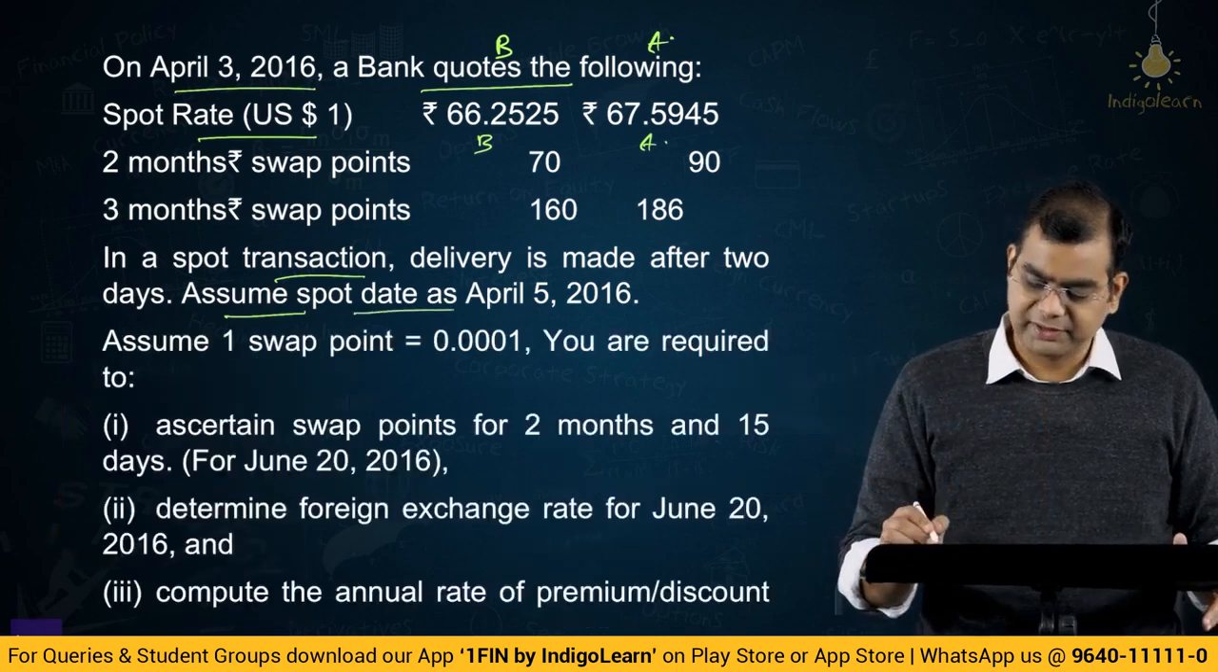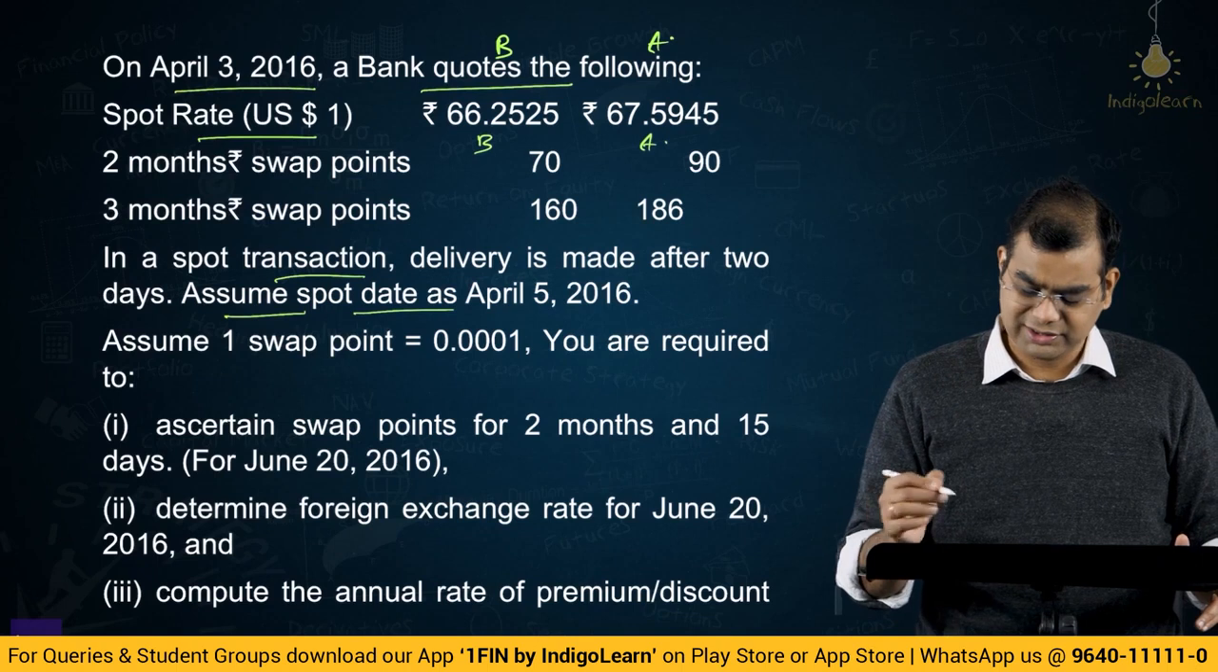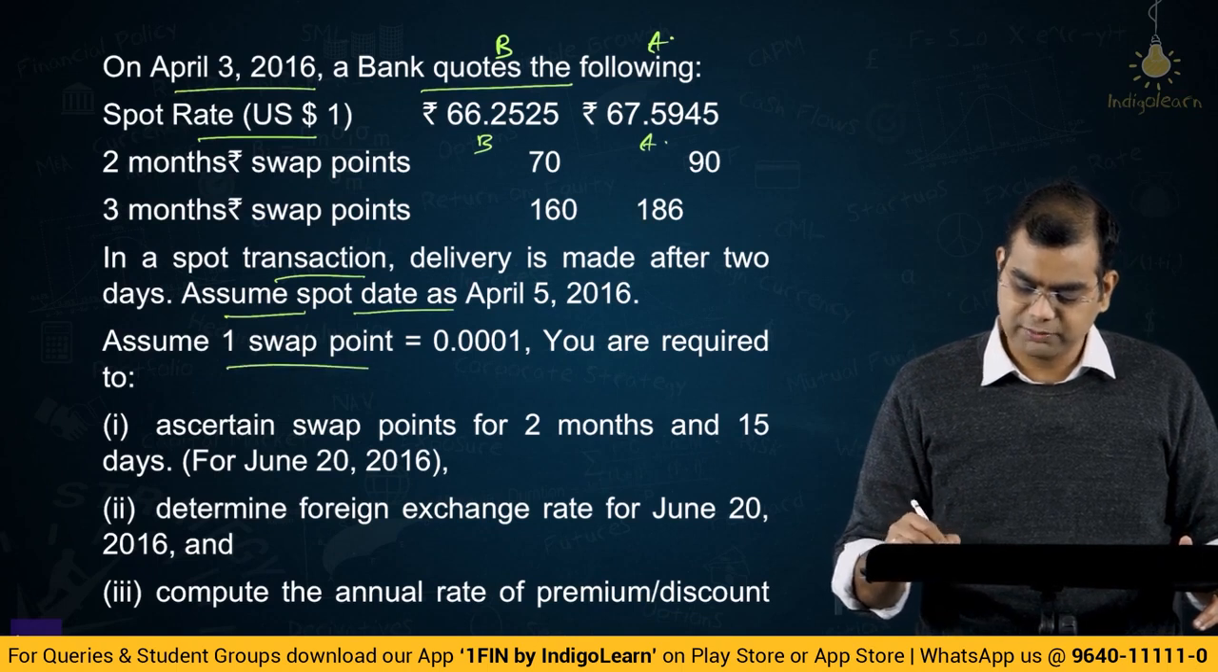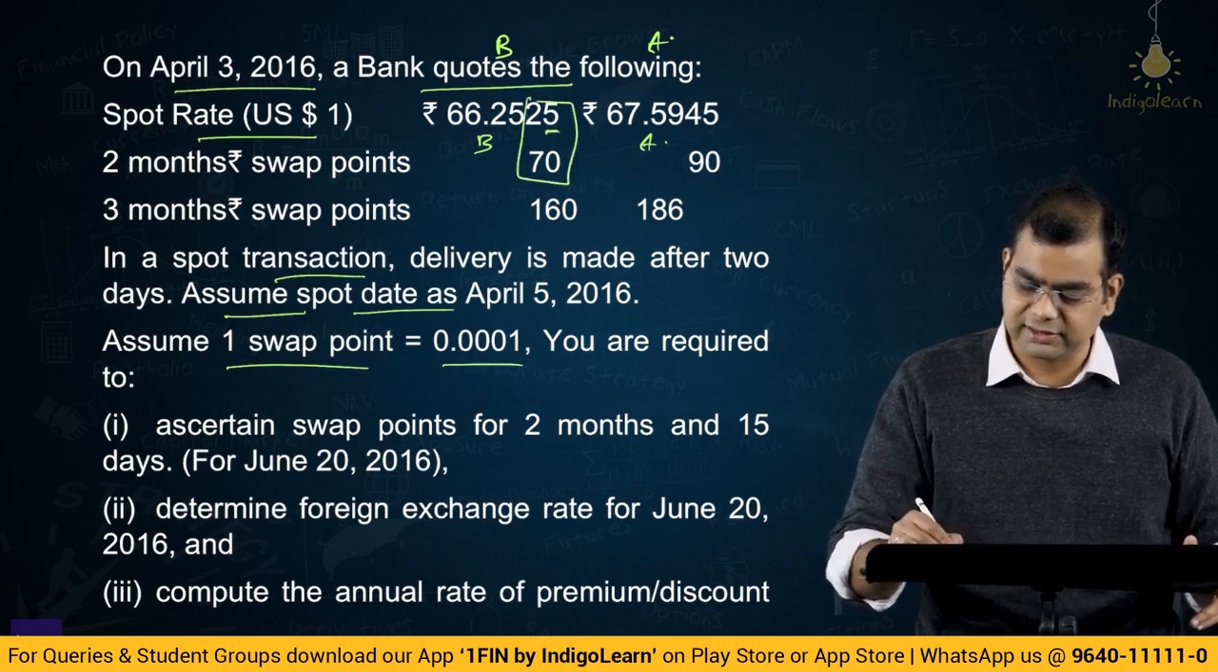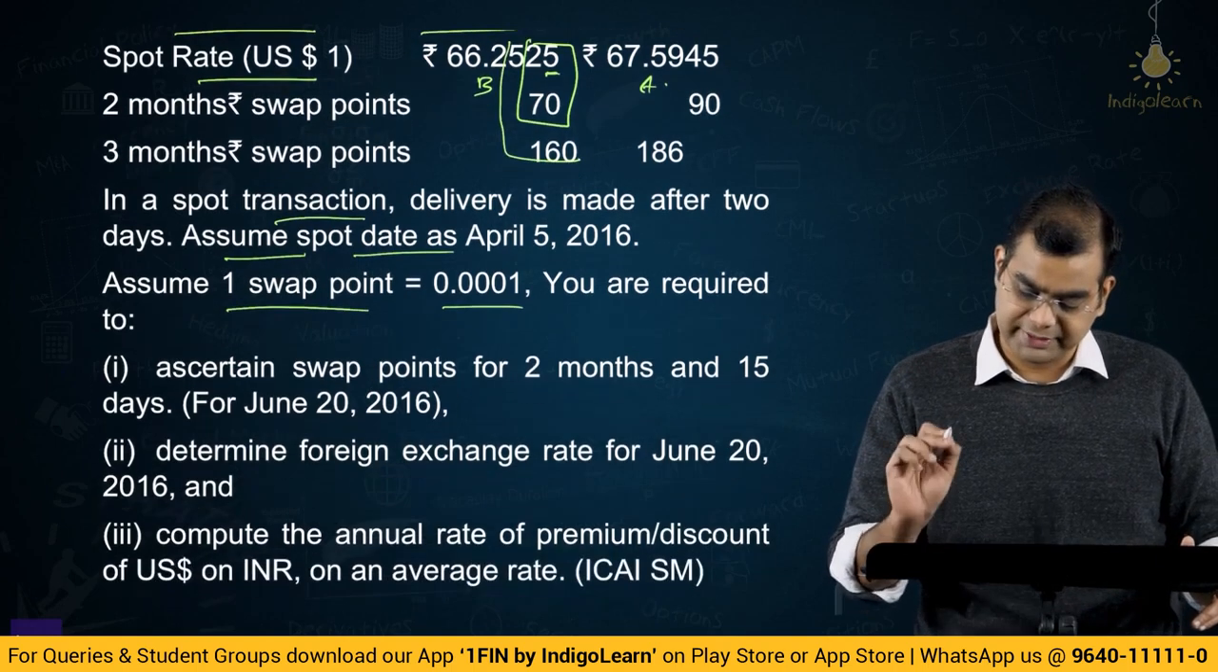Assume spot date as April 5th, 2016. Assume one swap point is 0.0001. So they are referring to this as the swap point. So when they say 70, the 70 directly gets added here. When they say 160, it gets added here. That is what they mean.